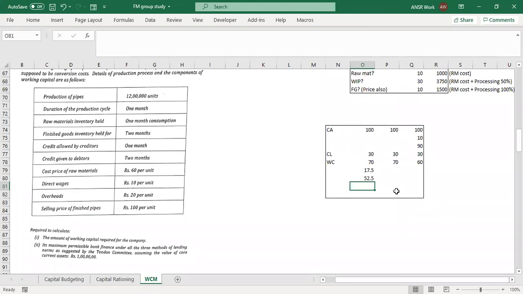Let's look at what I told. So 25% of what I said, current assets. Current assets is how much? 100 rupees. Am I right? If you do 25% of that, that comes to 25 rupees. Now when you deduct 25 from 70, that comes to 45 rupees. I'm giving a loan of only 45 rupees. So I was in a bad mood. Basically, I didn't give you much loan. That's why I told, instead of working capital, I'll calculate the 25% on the current assets. Did you get it? Is that okay? Definitely, that can happen in another scenario, right?